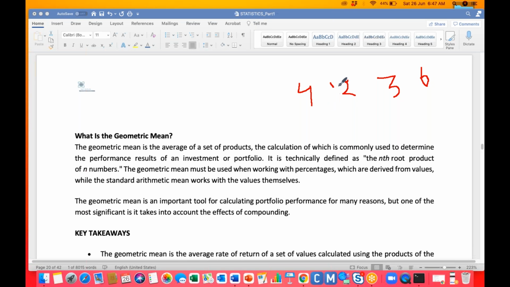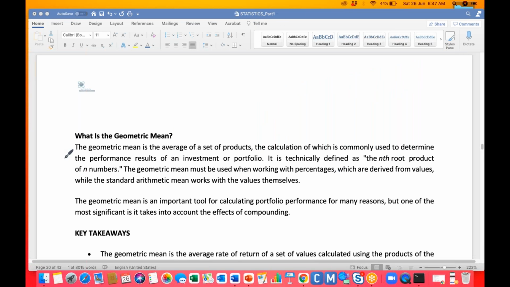What you should do is multiply each and every value and take the 1 by 4th power, because we have 4 elements, right? So the product 1 into 4 into 2 into 3 into 6, the whole thing raised to 1 by 4th. Got it?